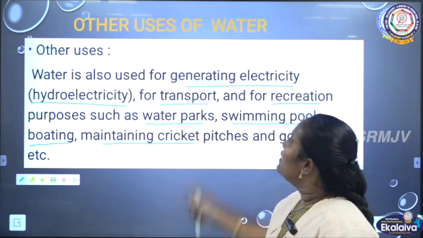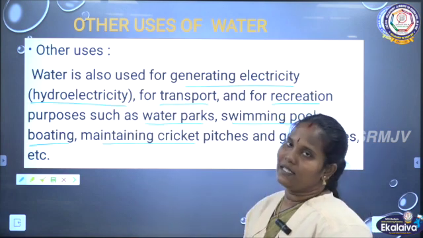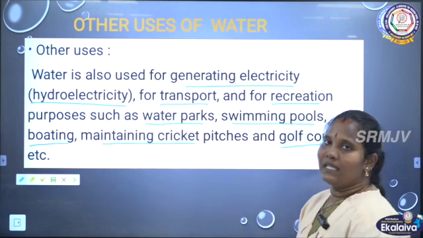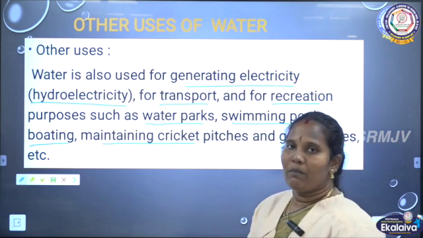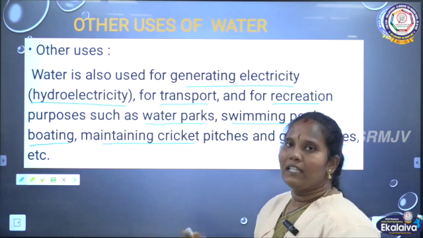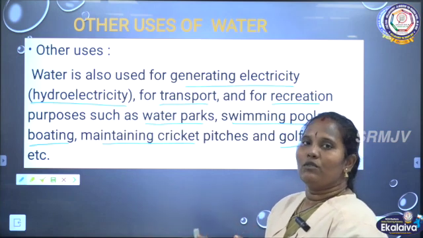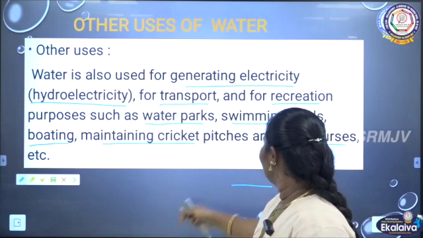What are the other uses of water? First one is generating electricity, which means hydroelectricity. Then the transport purpose. Next is maintaining the cricket ground. After that, swimming pools also use a lot of water. And then maintaining parks also uses some water. These are some other uses of water.